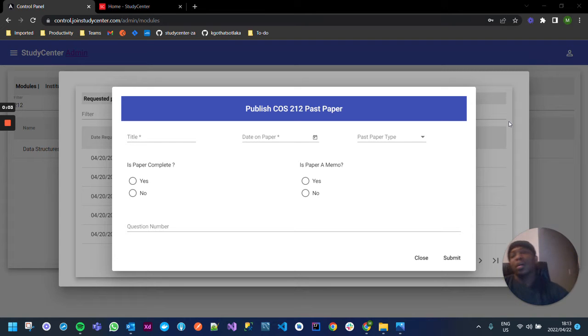Okay, so the objective of this video documentation is just to demonstrate the current pain point that I'm having whenever I have to publish a question paper or any form of QA document that has been uploaded on the platform by a user, right? So you'd know that the process is that you go onto the platform.